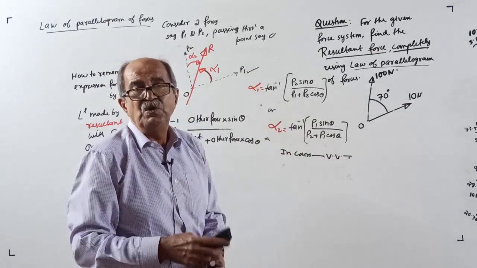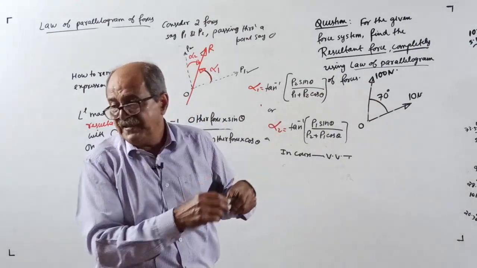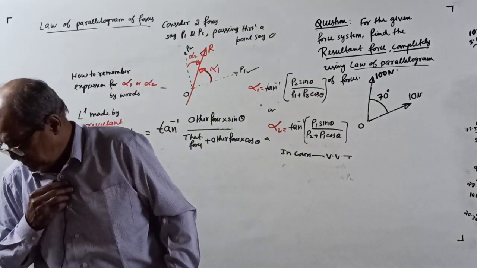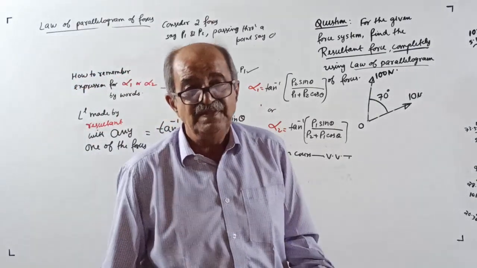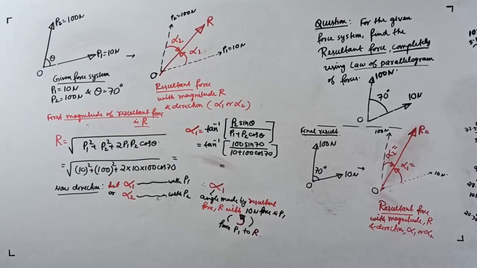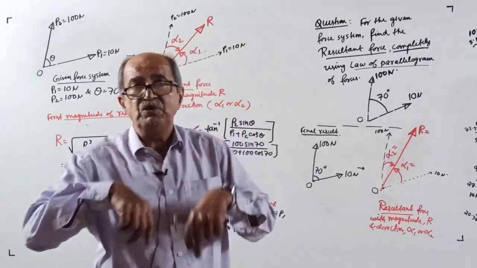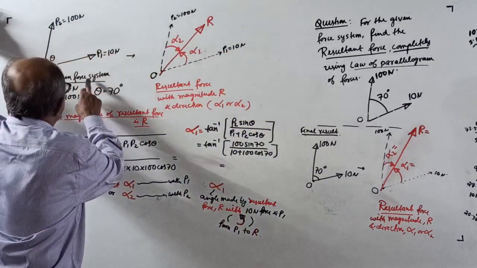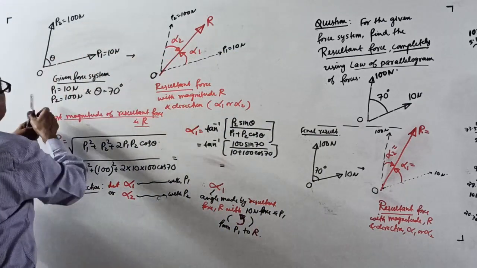Okay, now we will go for the application for the present question. First, I will make the arrangement. Whiteboard means this difficulty is always there. Now, back to the question. See, given force system, 10 and 100, this is how much? This is 70 degrees.